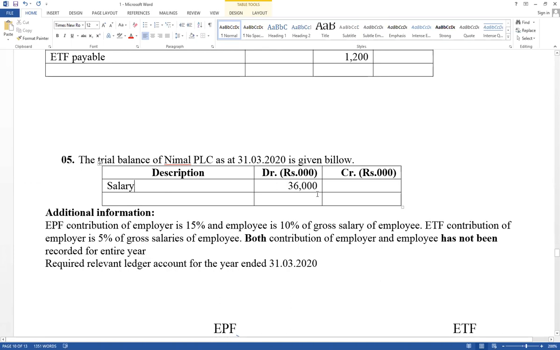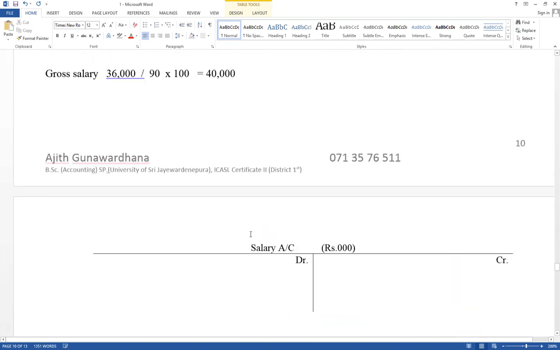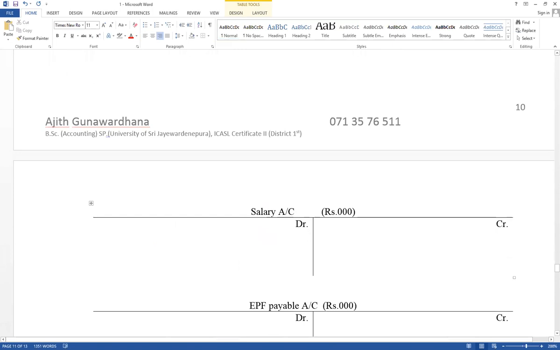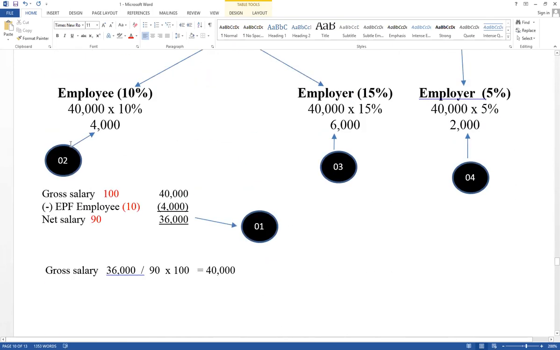Cash account credit, salary account debited. Now it cannot be written as cash. It is available in the trial balance. Information included in the trial balance should be recorded as a balance brought forward in the salary accounts. Therefore, 36,000 now, not as cash, as a balance brought forward. This is the opening balance. Step number 1 recorded already. Normally 4 steps should be done. Then the balance part should be complete.